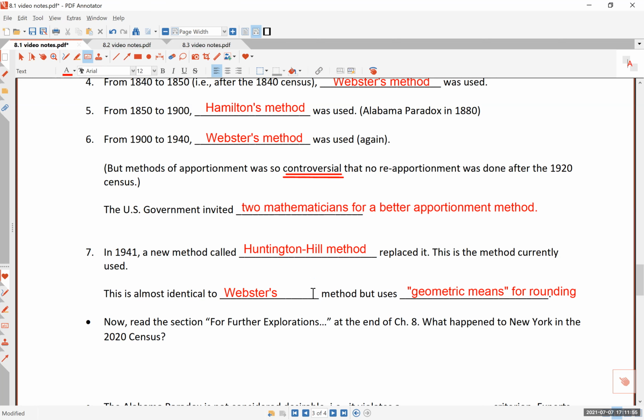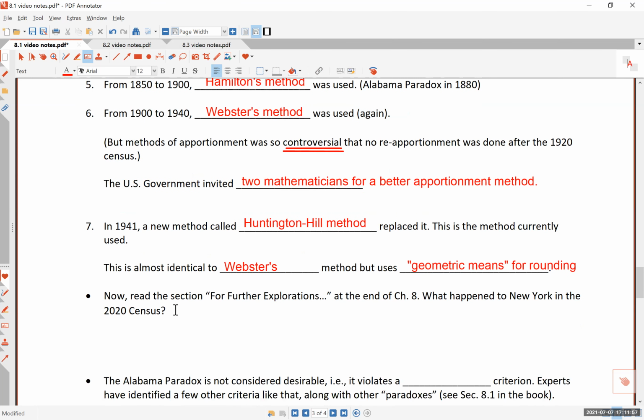I'm not going to get into geometric means, by the way, but you should read more about this topic if you're interested. At the end of chapter 8, in the section called For Further Explorations, you can see what happened after the 2020 census.